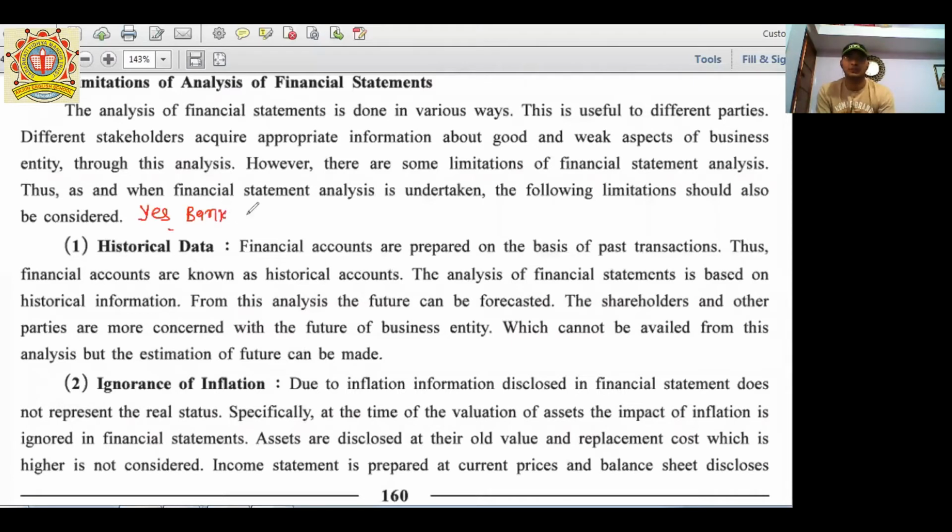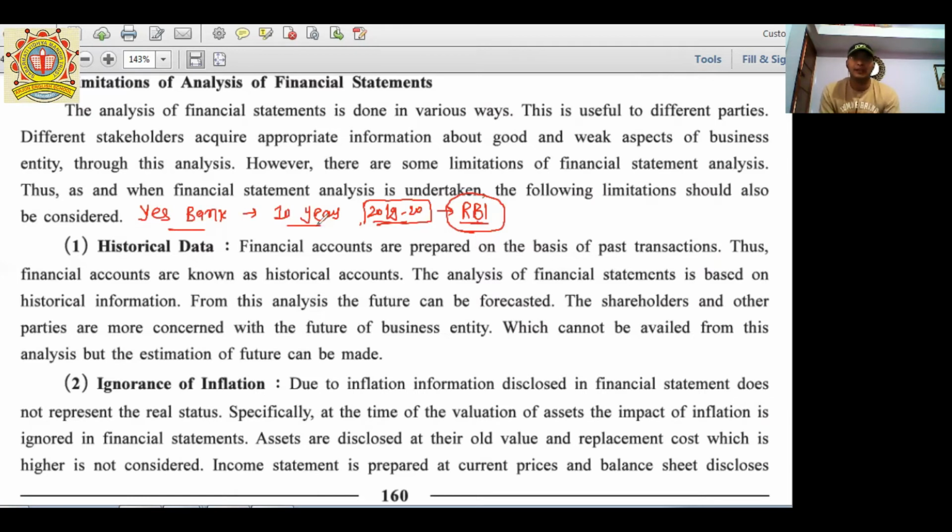Yes Bank's performance for the past 10 years was very good. But in 2019-20, it became a defaulter, and now no one wants to invest a single rupee in this bank, and its management is totally under the rules and regulations of the Reserve Bank of India. Because there were some frauds in this company, all the legalities, rules and regulations that we followed for Yes Bank are provided by the RBI.